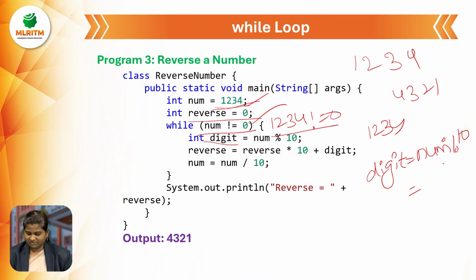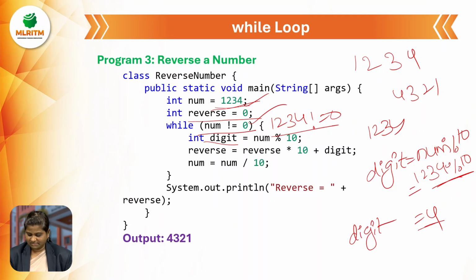What is the actual number? 1, 2, 3, 4 mod 10. What will we get now? 4. So digit now is 4.